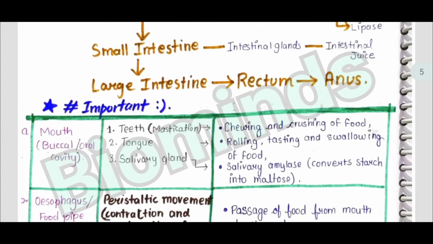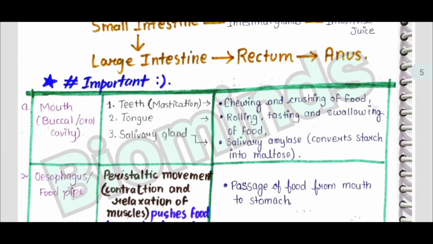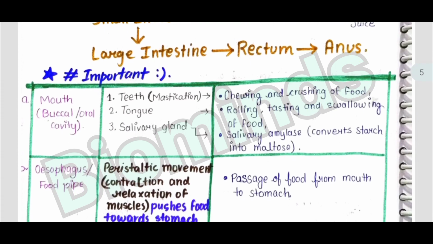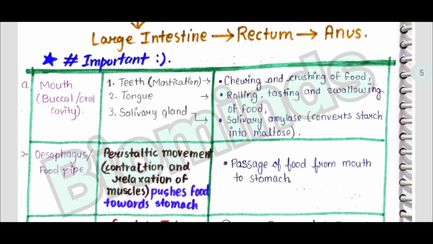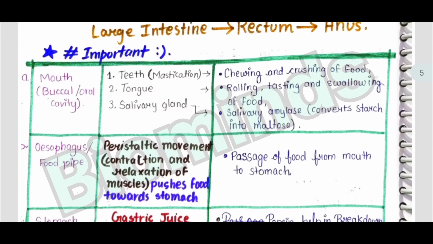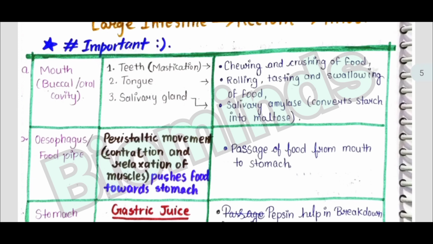Then the esophagus or the food pipe shows the peristaltic movement, that is contraction and relaxation of the muscles, which helps in pushing food towards the stomach. It is also the passage of food from mouth to stomach.